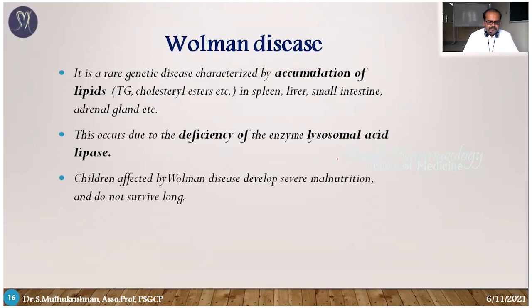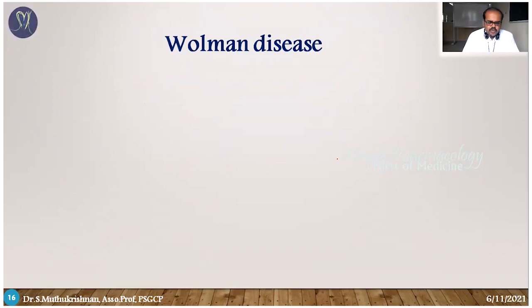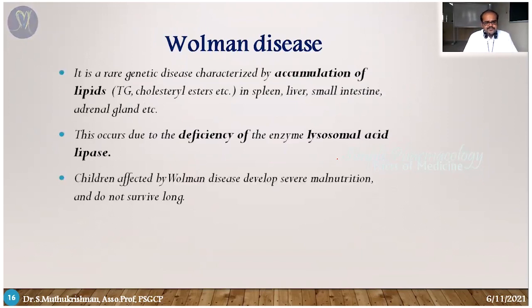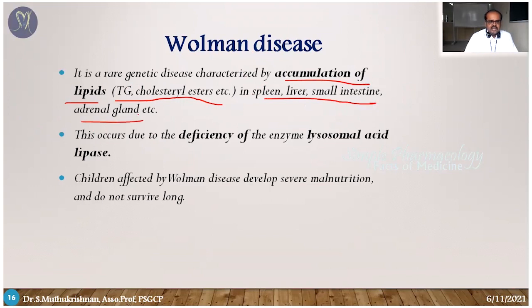Next we can see the important defects, that is Wolman's disease. So what does this mean? It's a rare genetic disease characterized by accumulation of lipids, particularly in triglyceride and cholesteryl ester form, in the spleen, liver, small intestine and adrenal gland. So the lipids are stored in these places: spleen, liver and small intestine.